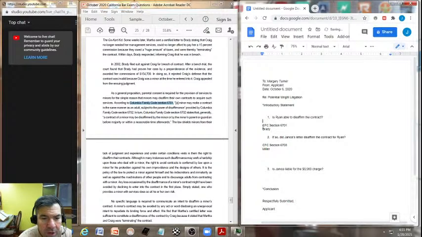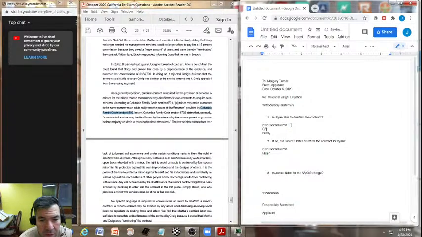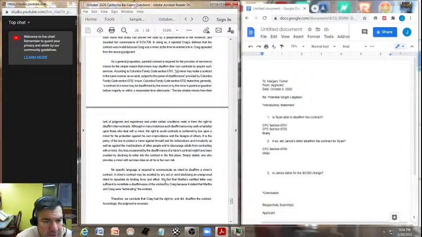Okay, and then come up here. Does Brady bring up more Family Code provisions? Absolutely, right here. The other one is the 6702. Okay. Now, also let's skim through here again, going through and making sure that we're not missing any other particular issues to be brought up. Doesn't look like that. Making sure too that we see no specific language is required to communicate an intent to disaffirm a minor's contract. This paragraph looks like we could use this as further argument. So we'll keep that in mind.